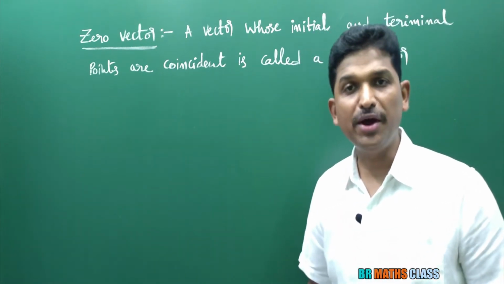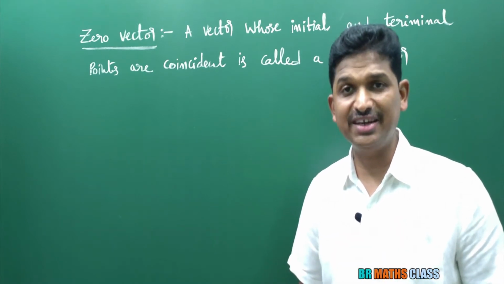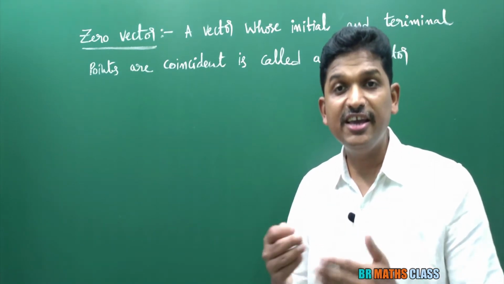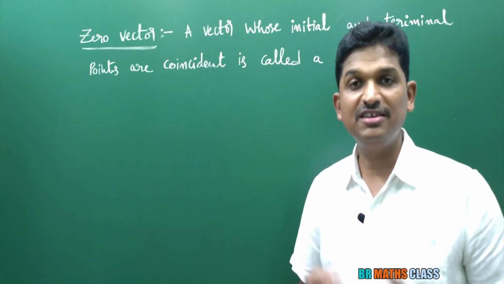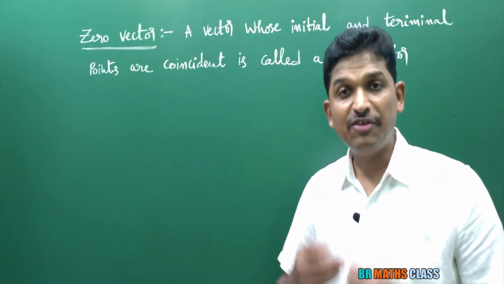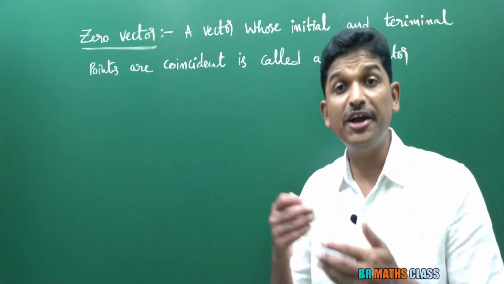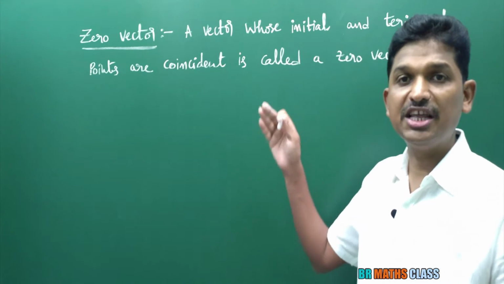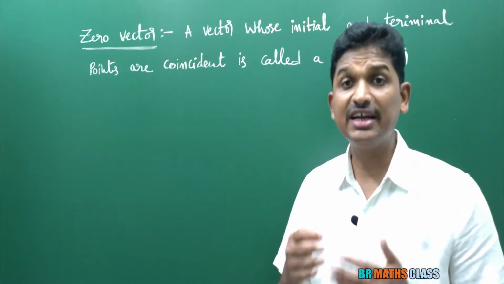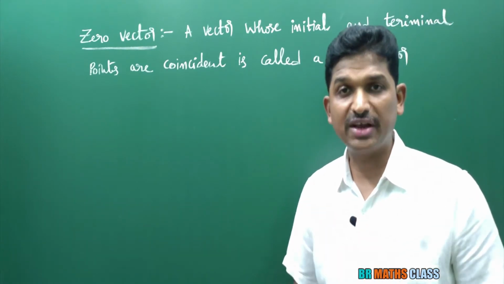Here a bar is known as zero vector. B bar is known as zero vector.